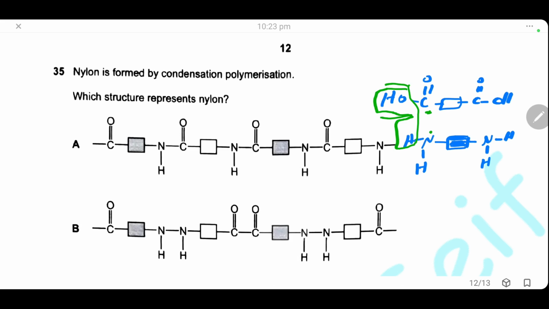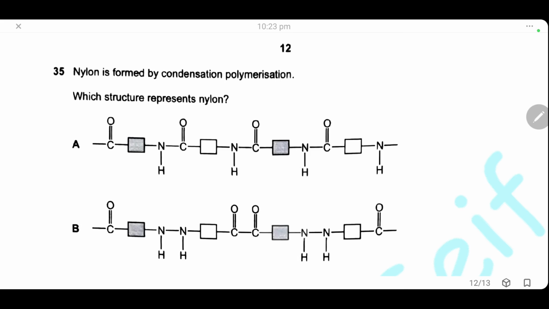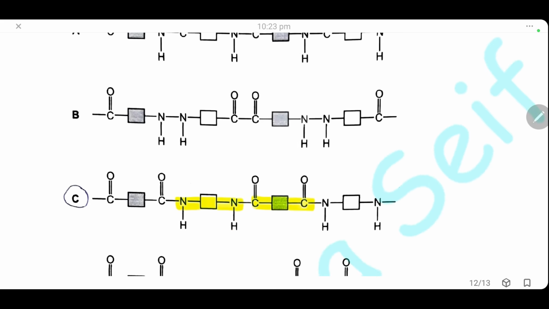So we will search for the polymer that has one monomer with two carboxylic groups, one from each side, and another monomer that has two amino groups, one from each side. To choose the nylon, here we have the first monomer having two amino groups, one from each side, and the second monomer has the carboxylic group, one from each side, and the amide linkage formed between the two monomers. The answer is C.